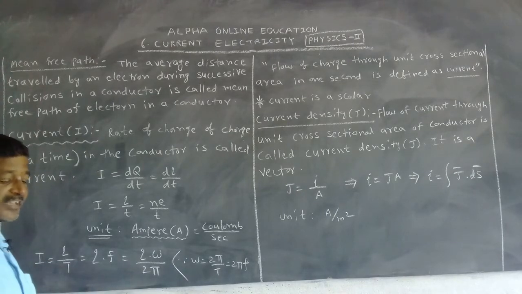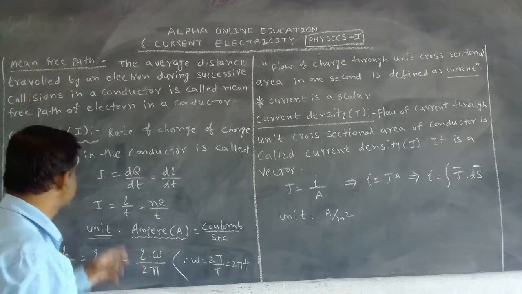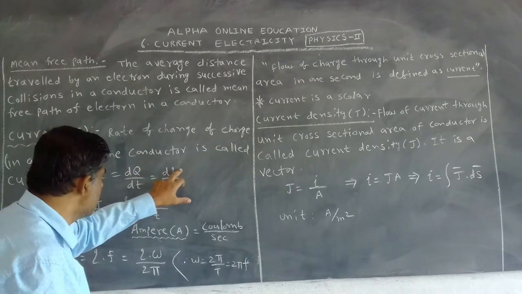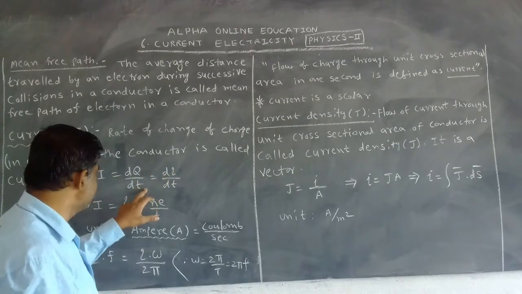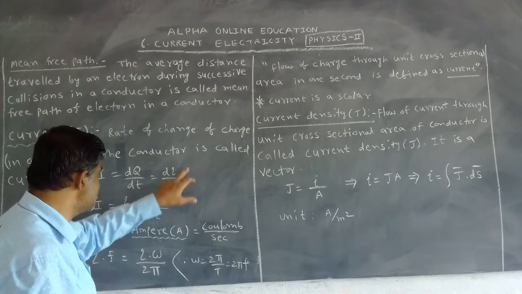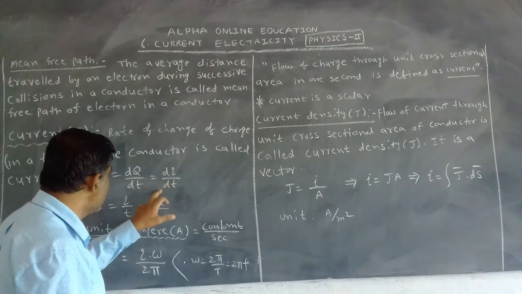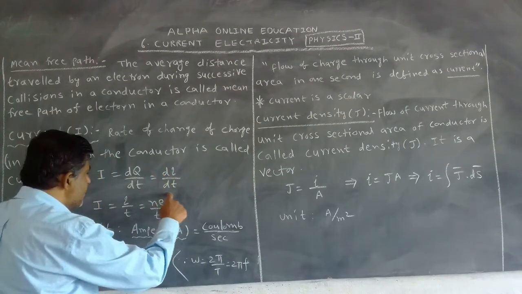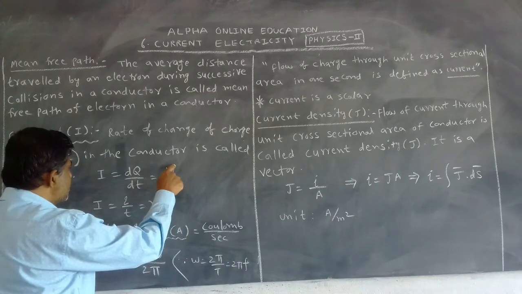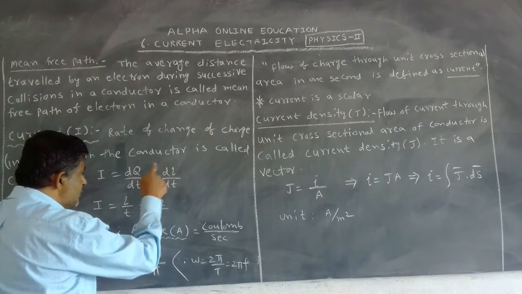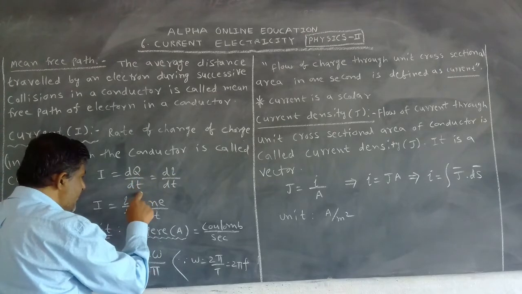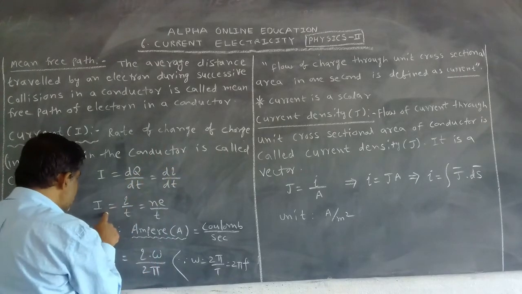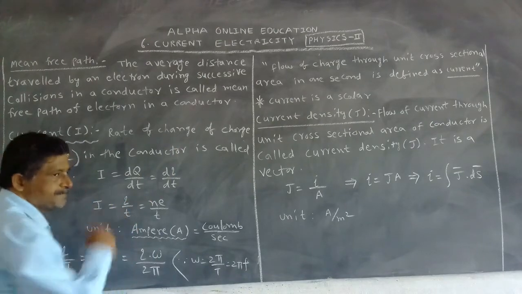But how can we express that mathematically? Charge symbol is capital Q or small q. dq by dt is called rate of change of charge. Otherwise we can write it like this also, q by t.